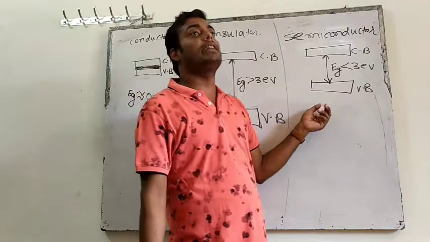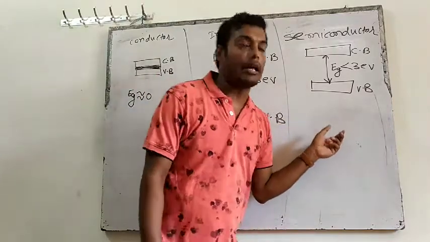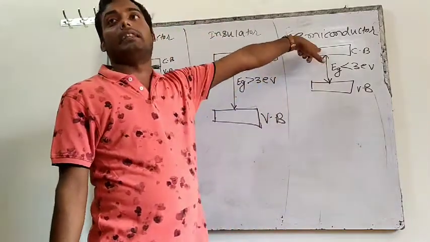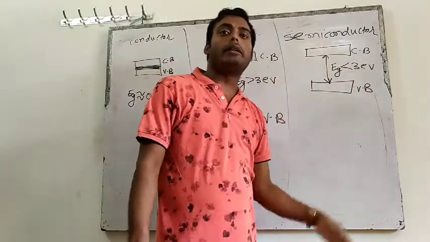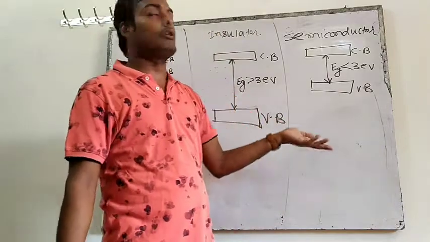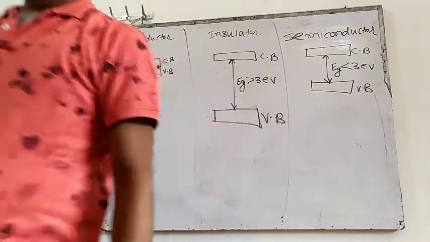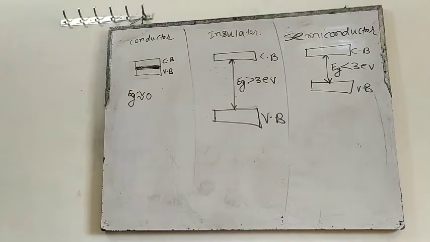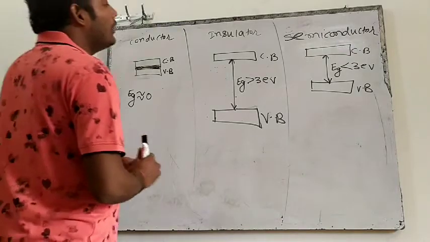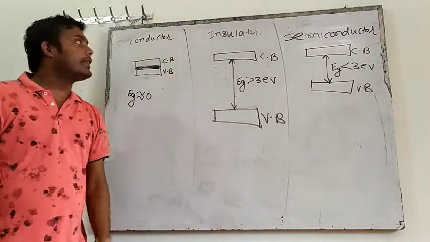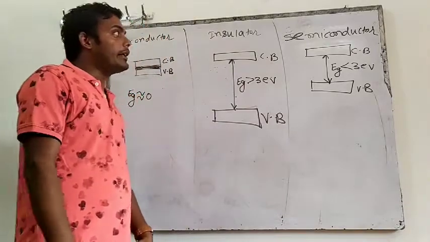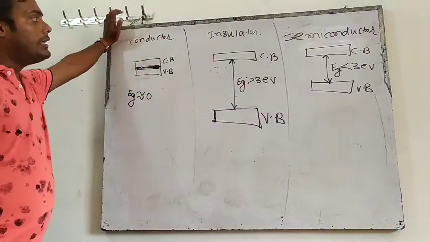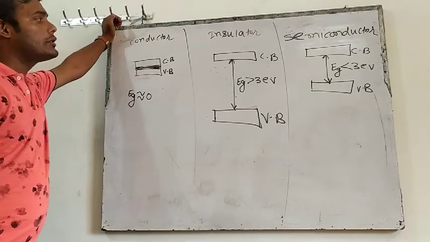For example, you have seen that at absolute temperature, that means 0 Kelvin, the conduction band is empty. So at absolute temperature, a semiconductor behaves as an insulator, but when we increase the temperature, at room temperature, it behaves like a conductor. Okay? So we have understood what is a conductor, what is an insulator, and what is a semiconductor. This is also the difference between conductor, insulator, and semiconductor.